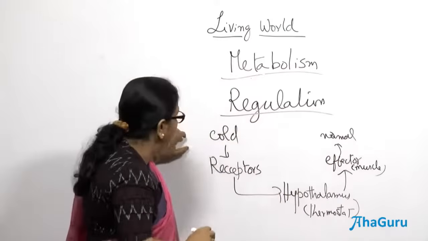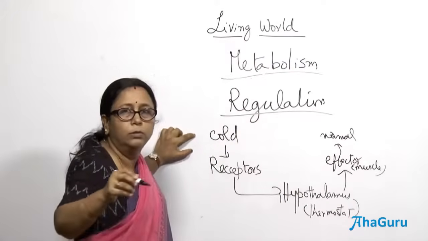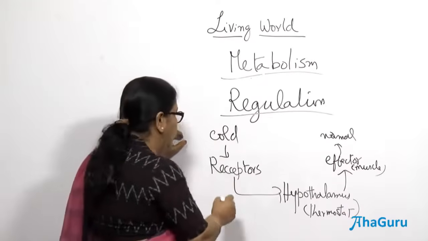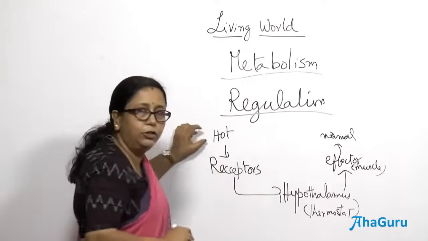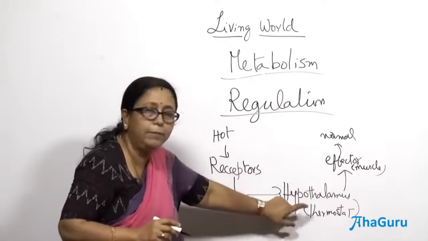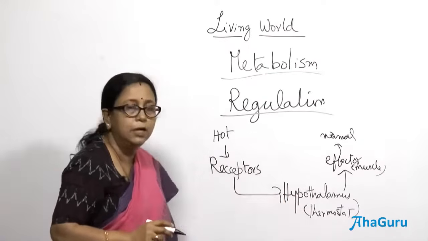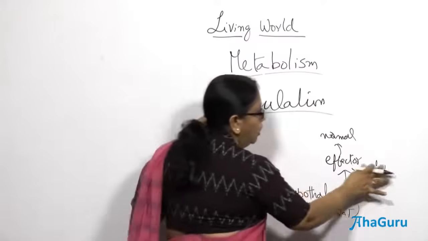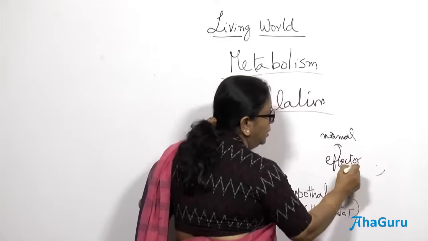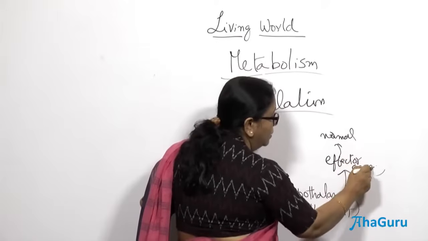Similarly, say you had gone to a desert where it is very, very hot, right. So, I will replace this cold with hot. What happens? The receptors send the signal to the same thermostat, which is the hypothalamus. Now, the hypothalamus sends a signal to another effector, not to the muscle. In this case, it should be the sweat gland.